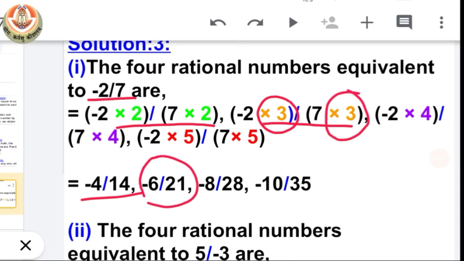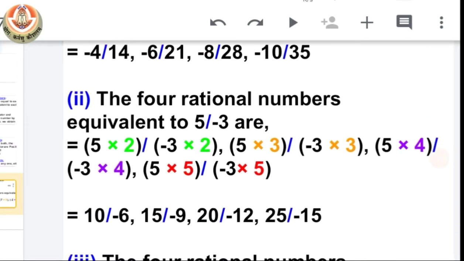We will get another equivalent rational number. And for the third equivalent rational number, multiply with 4. And for fourth equivalent rational number, multiply with 5. And we have 4 equivalent rational numbers. So it is just very simple.